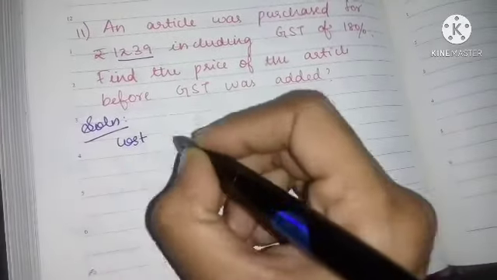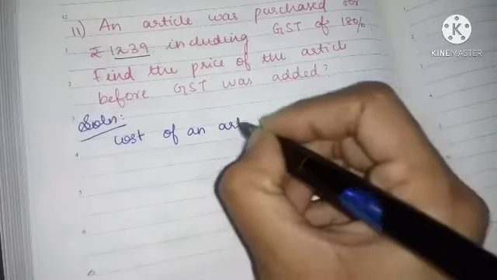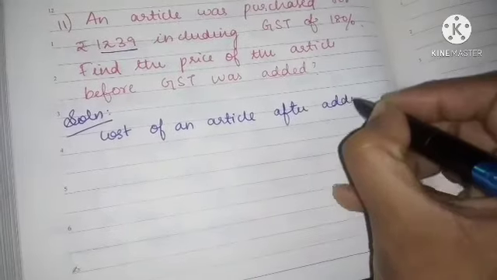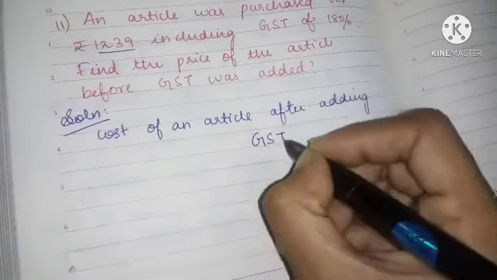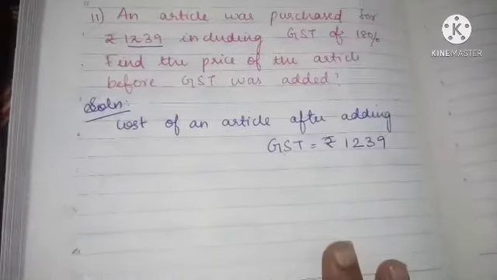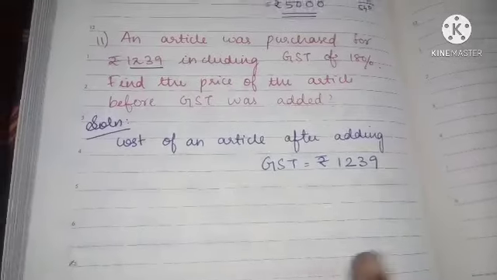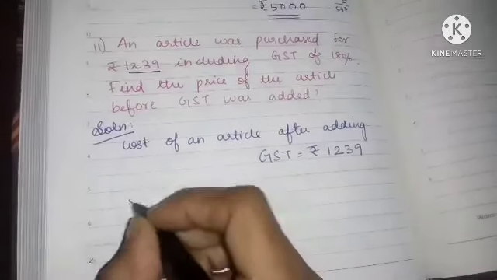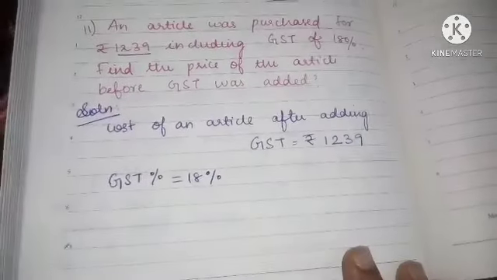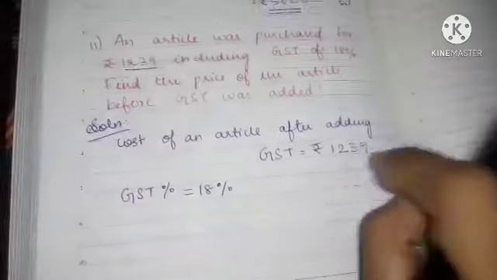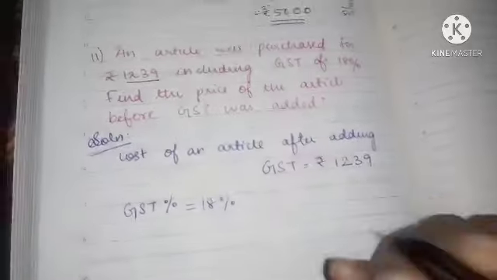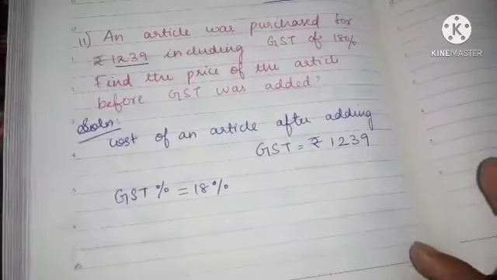Cost of an article after adding GST is equal to rupees 1239. GST percentage is equal to 18%. So 18% of GST is included in this. Now we should find the price or cost of an article before GST was added.